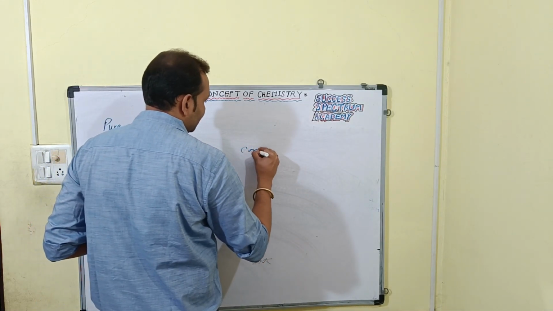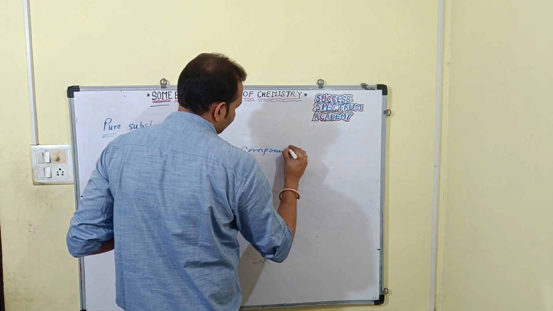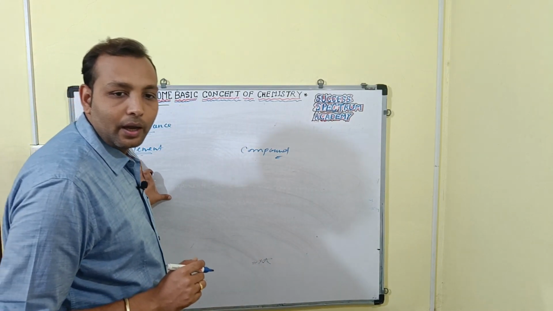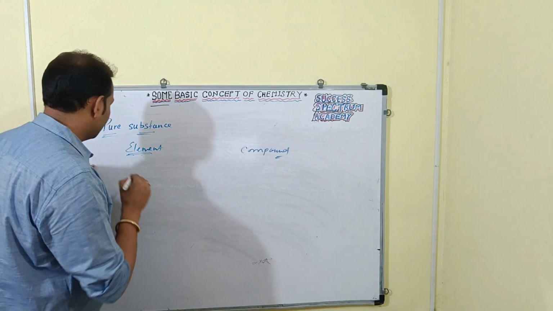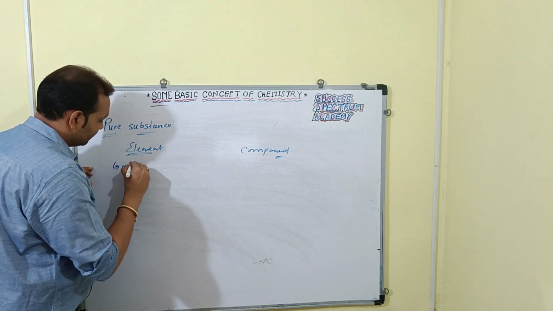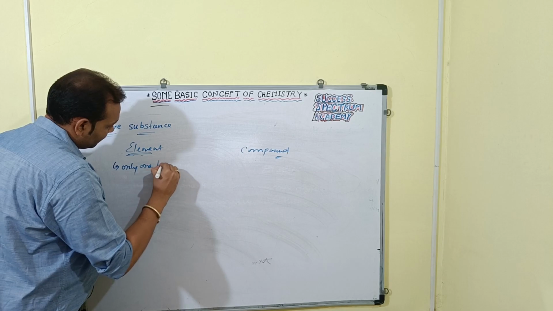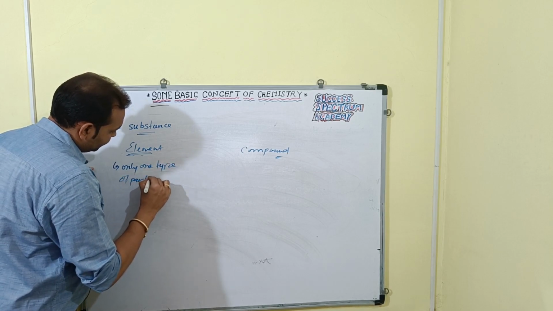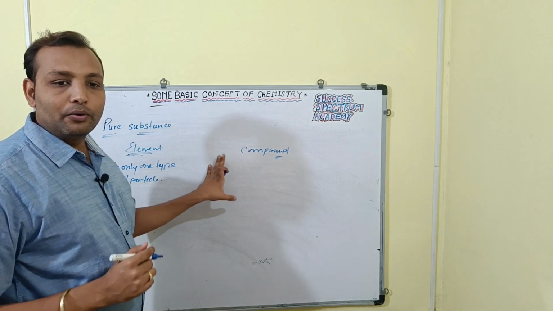An element has only one type of particle.